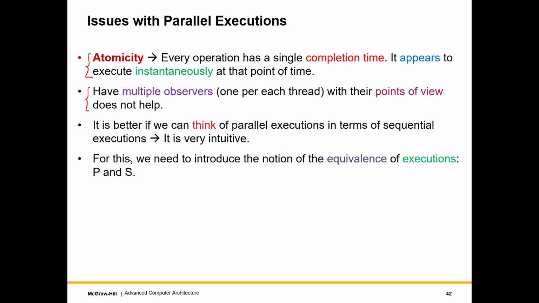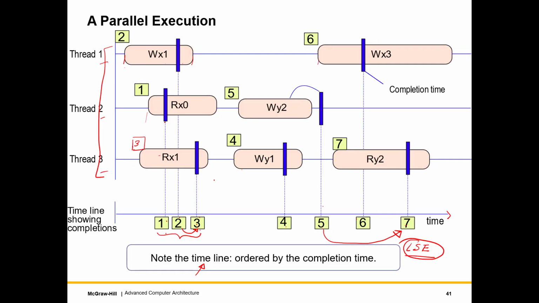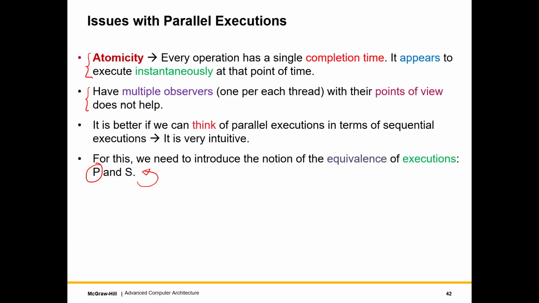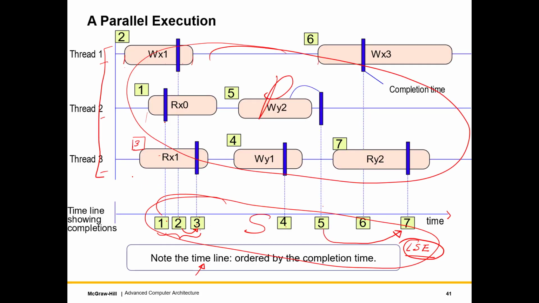And for this, we need to introduce the notion of the equivalence of execution. Let us formalize what we did over here. So we have a parallel execution. This entire thing is a parallel execution. This is a sequential execution. A parallel execution as such, we didn't find a lot of value. But once we equated it to a sequential execution, as we did in the previous case by ordering them by the completion time, we were able to show that the sequential execution is legal and sequential, so it makes sense.